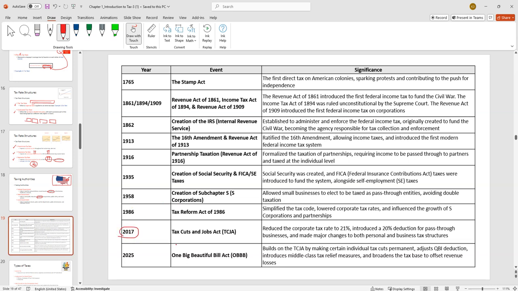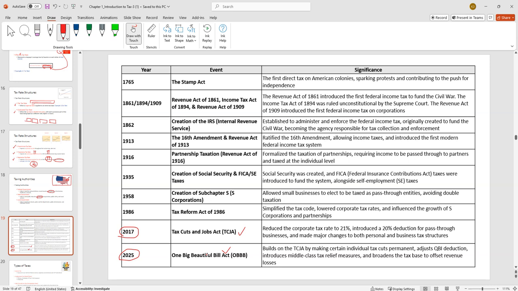Historically, you can read through this, do not memorize this for the exam. The big thing in recent history was the TCJA, kind of Trump 1.0 in 2017, and then in his second term, the One Big Beautiful Bill. So lots of changes. I was in practice when the TCJA was released. One of the cool things about taxes is it's always changing. So if you like learning and constantly evolving, it's good.